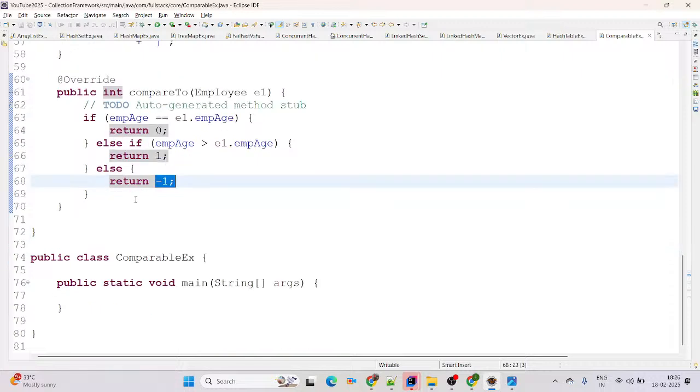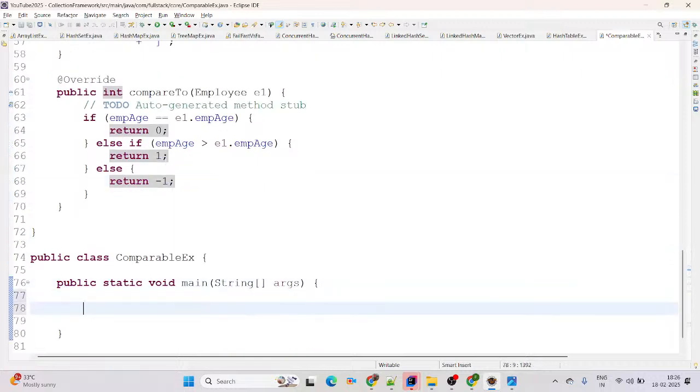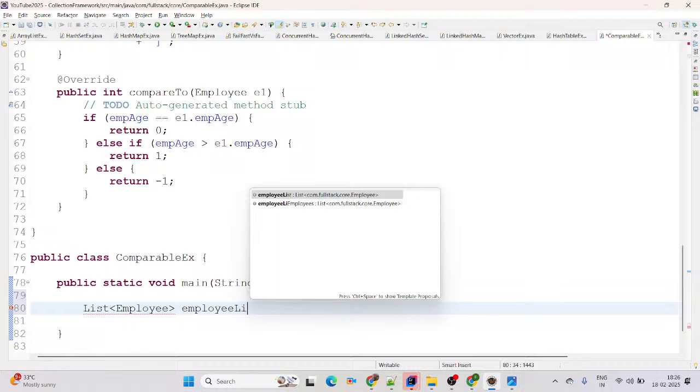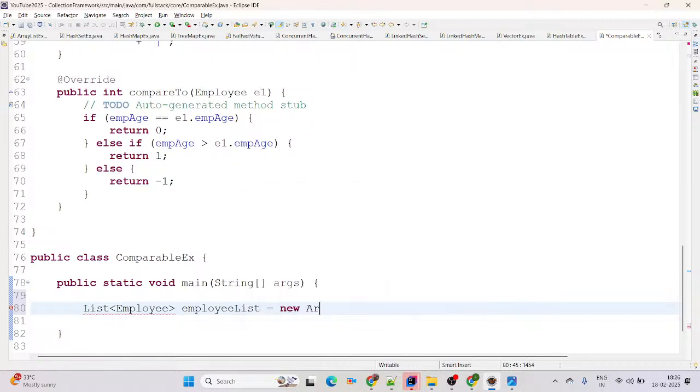For that perspective, I am coming to the main class, main method, and here I am trying to use a list of data. For that, I will prefer Java 8 features. If you are not aware of Stream.of, then you can simply create the list. First I will show the list. It will be of type Employee: List<Employee> list = new ArrayList or LinkedList, whatever you want. ArrayList is more suitable for read operations. LinkedList is more suitable for manipulations.